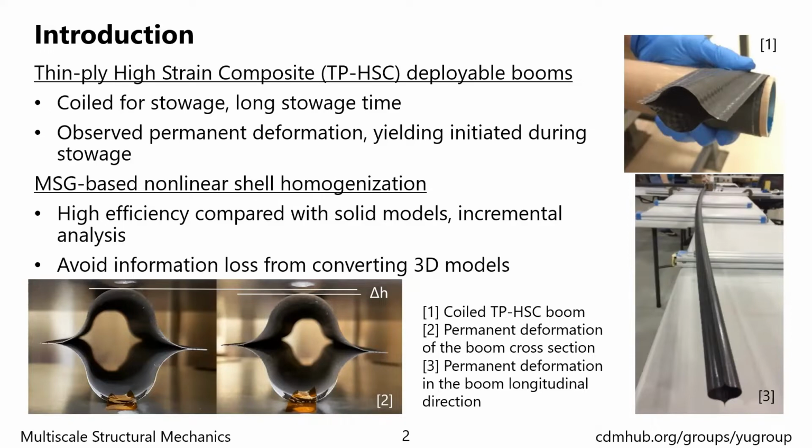Compared with 3D solid elements, shell elements are more computationally efficient for this kind of thin structures, and since nonlinear analysis will be an incremental analysis, the saving on computational cost can be more significant than linear analysis. And if we are going to use a nonlinear 3D model and then apply the 3D model to shell element, then we may have information loss during this conversion, since in nonlinear analysis, the loading status will affect the behavior of the material, and if you do not have an accurate way to recover the 3D stress and strain from your shell solution, the material behavior of the next increment will be affected.